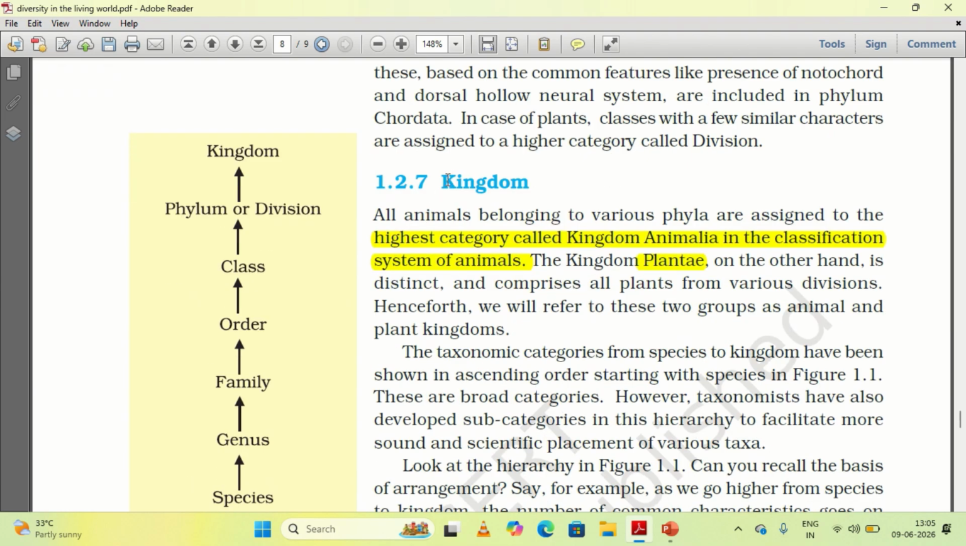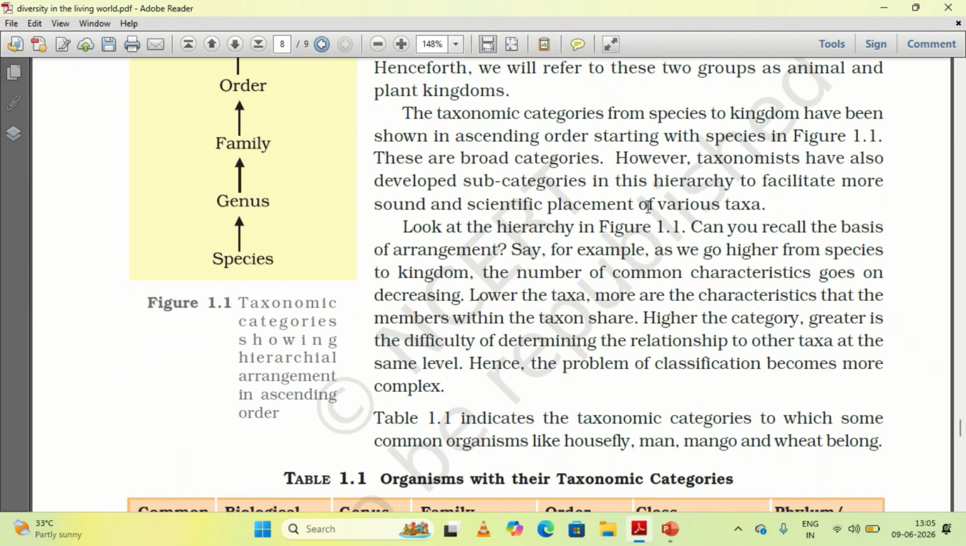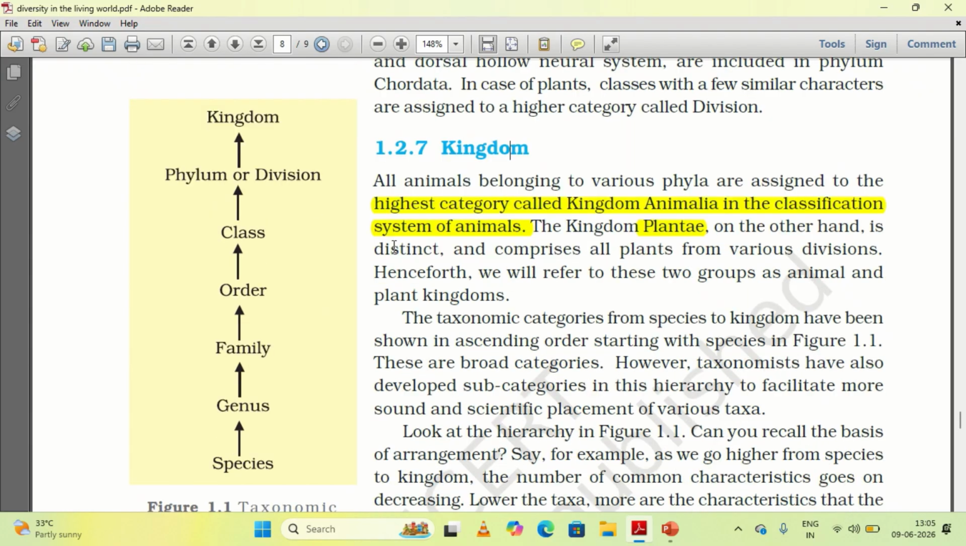So the largest taxon is kingdom. All the animals are placed under the kingdom Animalia, and all the plants are placed under the kingdom Plantae. This is the largest category. It is the highest category.